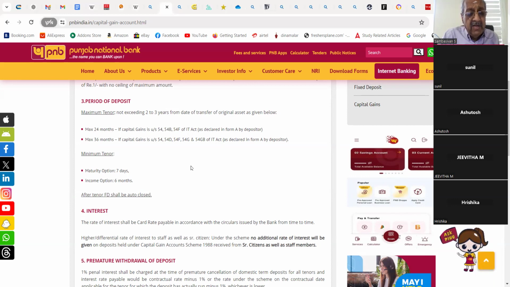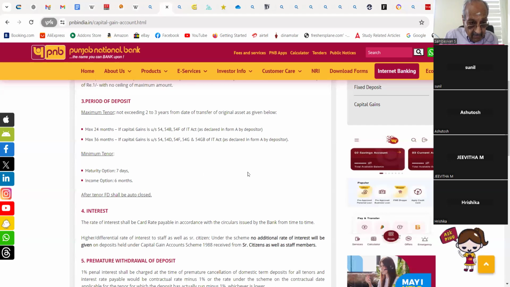Now, listen, is any chartered accountant here? Any chartered accountant, cost accountant? Yes, sir. So what is the difference between these two? Why is this one 24 months and this one 36 months? What is the difference? Because it is a long term capital gain or maybe short term capital gain. For long term capital gain, the tenure is 36 months, and for short term, it is 24 months. Thank you. Continue. Next, the same boy who was reading, please continue.